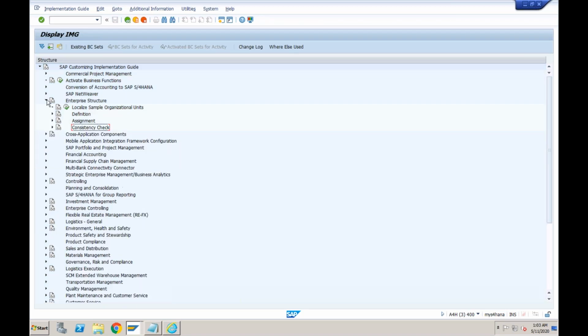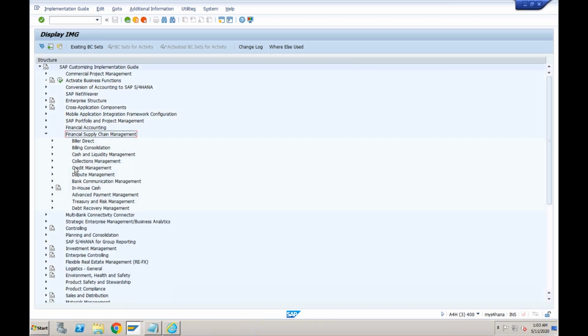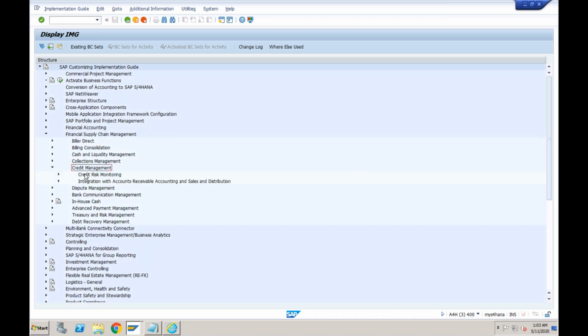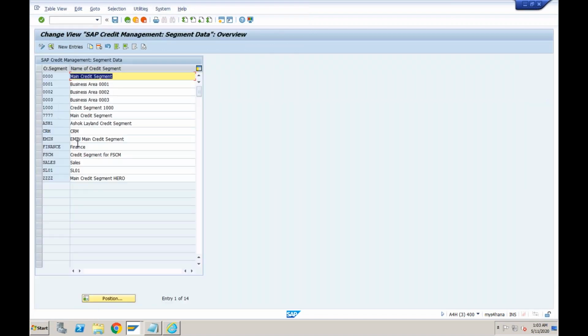But now, since we need to work on FSCM credit management, the remaining configuration we have to do in financial supply chain management. Within this there is a separate folder for credit management. You go to credit risk monitoring, and here in master data we create a credit segment. We have created a credit segment, again FSCM.